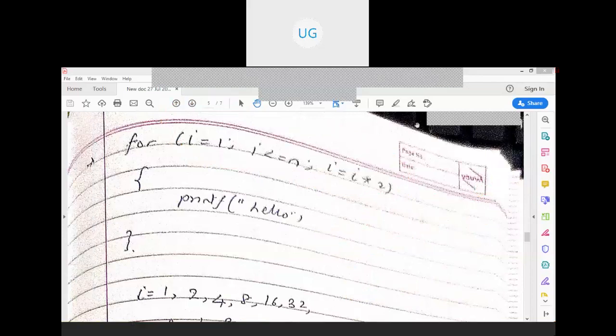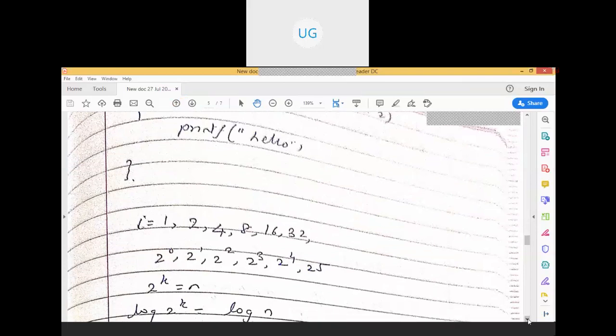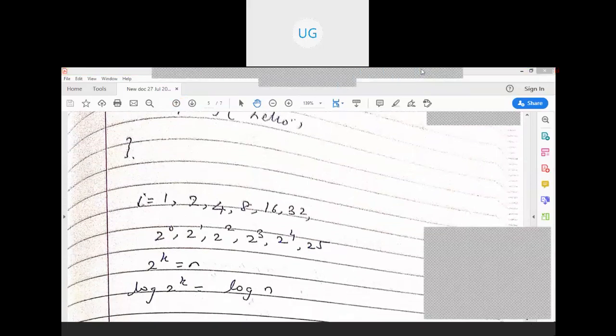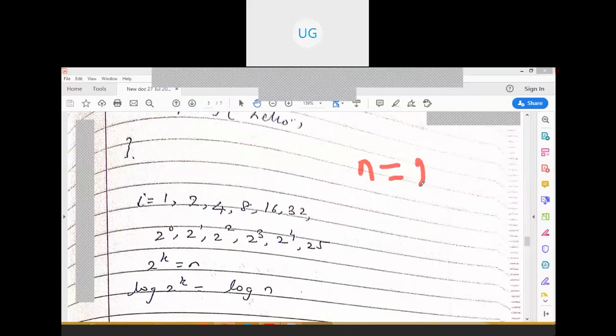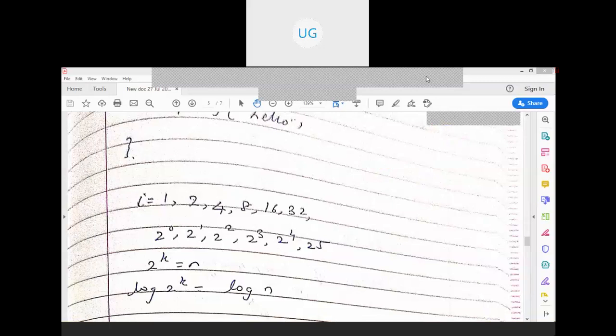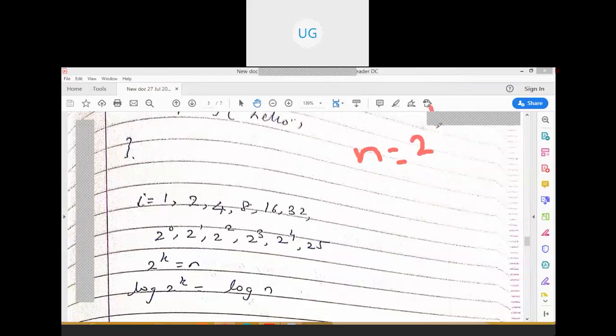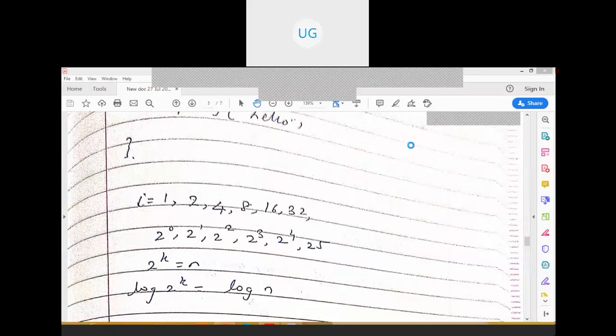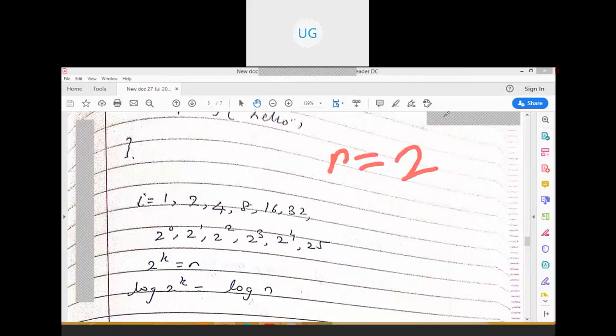So if n is equal to 2 raised to k, taking log on both the sides, like what we have done, we will be getting log n base 2 is equal to k log 2 base 2.